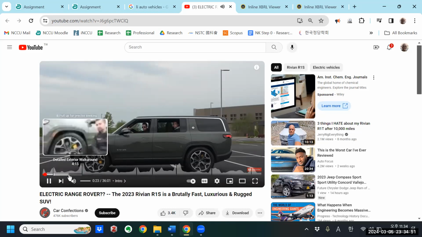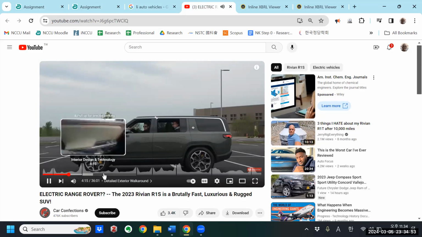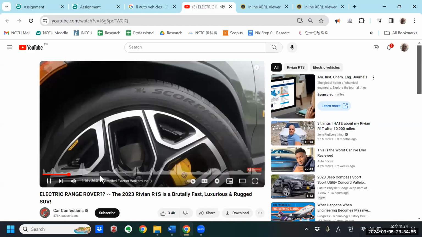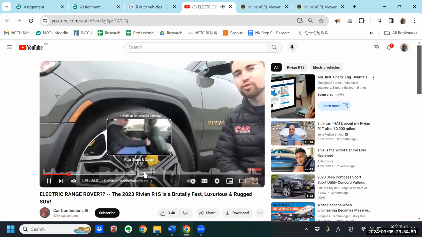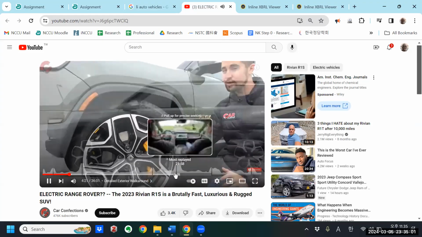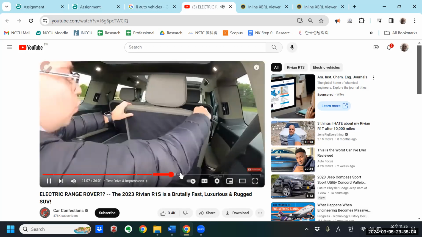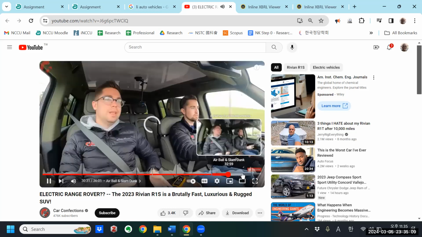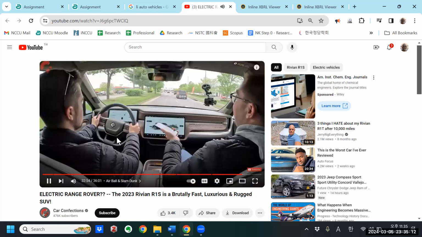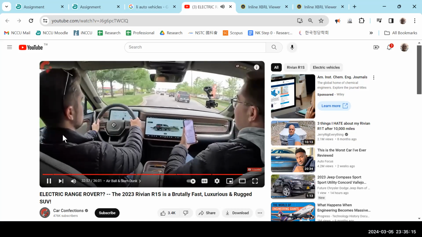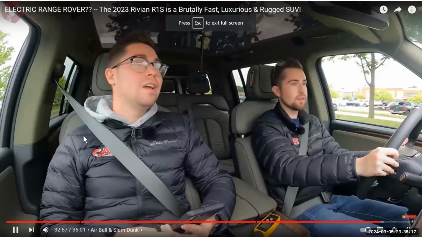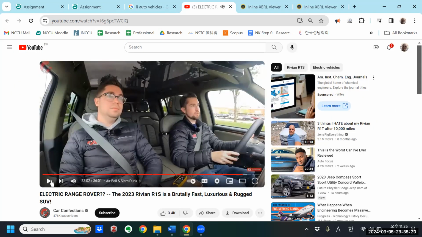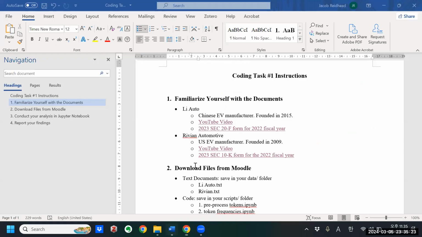You can see. Okay, so you see that they're both new EV manufacturers who specialize in luxury SUVs.